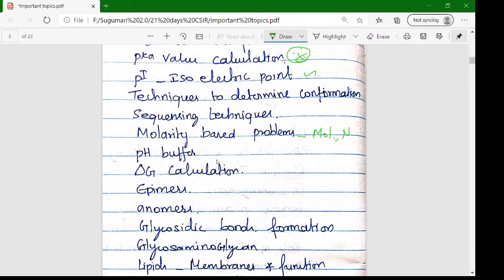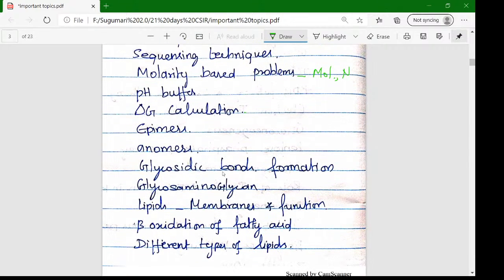Okay, and pH buffer preparation, delta G calculation, epimers, anomers, glycosidic bonds, and the role of glycosidic bonds. That is the thing very important in this unit 1. They are asking problematic and analytical questions with these glycosidic bonds.